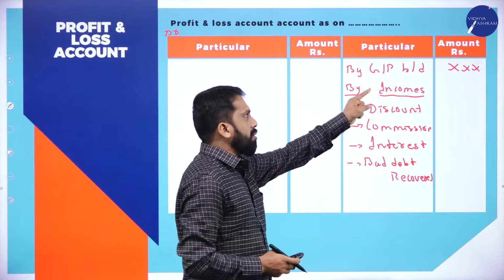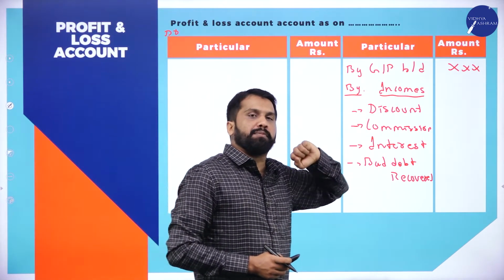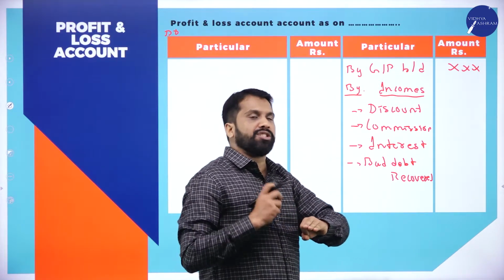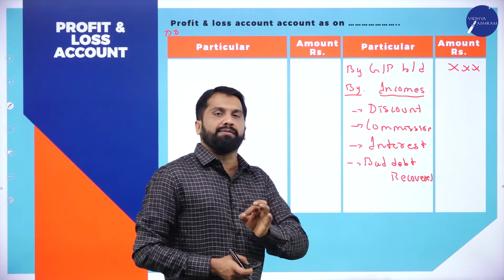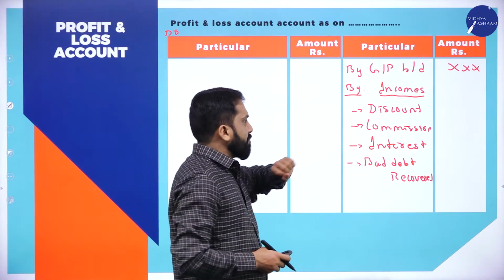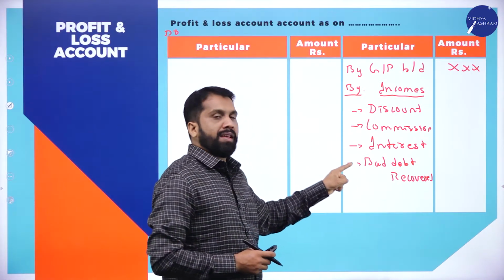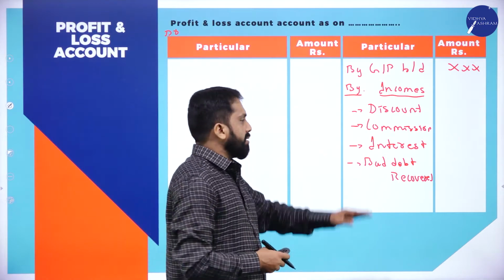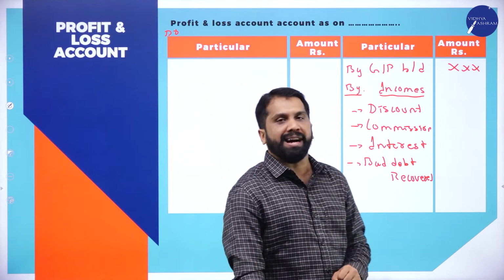So first you have to copy the gross profit brought down. Once the gross profit brought down is done, the next thing will be your discount. In the question paper, have they mentioned discount received? Then this side. Commission received, this side. Interest received, this side. Bad debts recovered. What do you mean by bad debts?